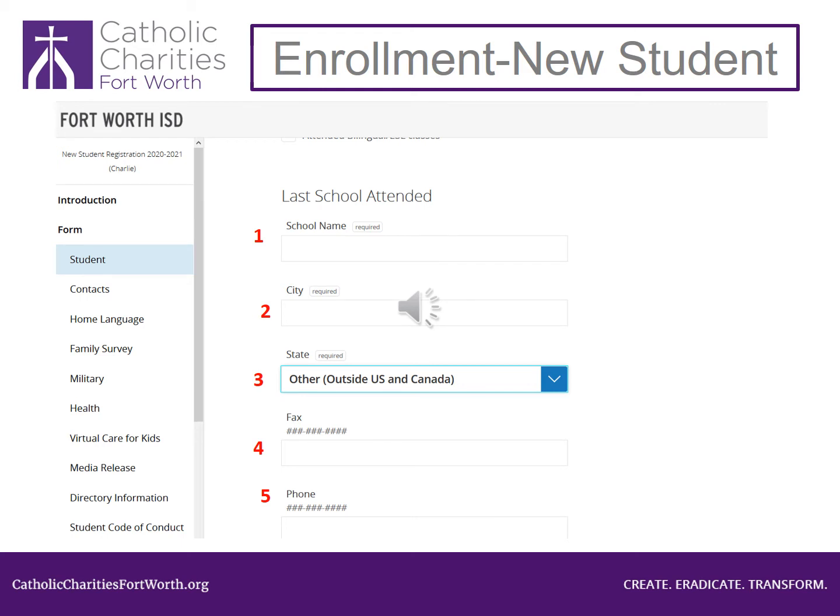Look at number 5. Leave this blank. Scroll down and you will see a box to put the dates your child attended school. You will need to put the date attended if you know them. If you do not know those dates, leave this blank. Scroll down the page.